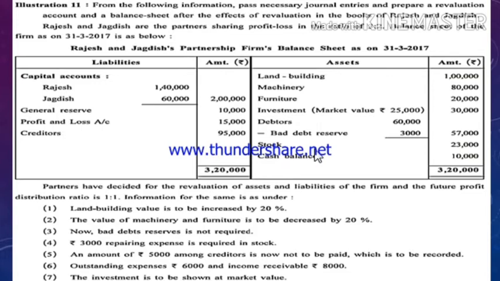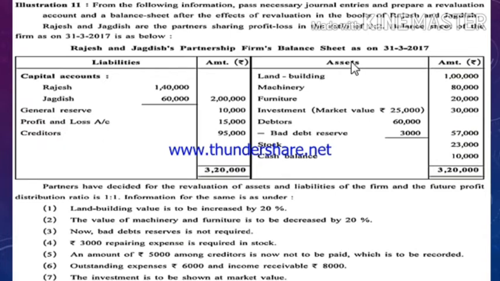If P&L account is given on the asset side, then it is debit balance, then it would be accumulated loss. Accumulated profit or accumulated recorded loss will be distributed amongst the partners in their old profit sharing ratio. Your general reserve and P&L account will be distributed amongst the partners in their old profit sharing ratio. Last, that is creditors.